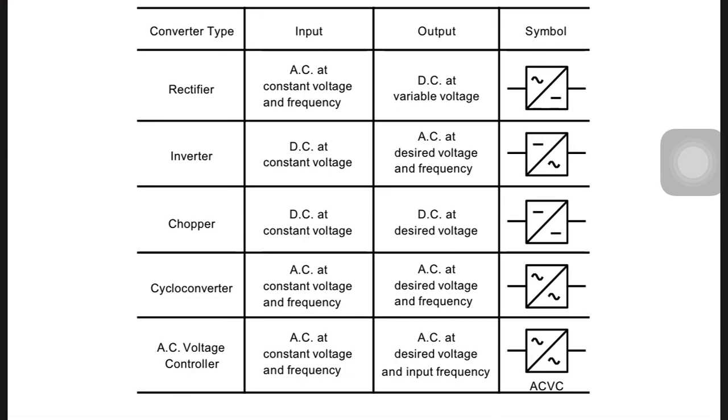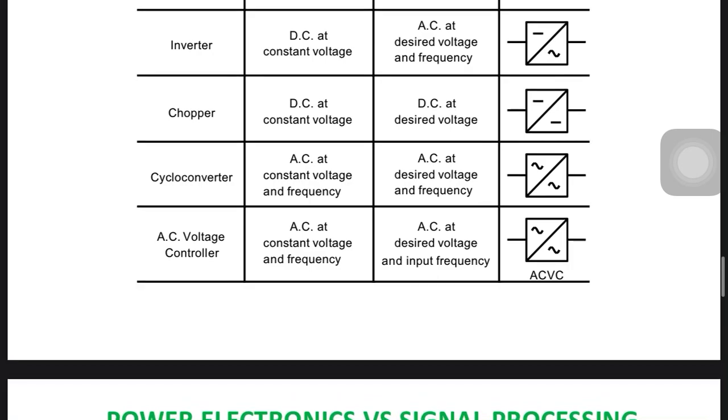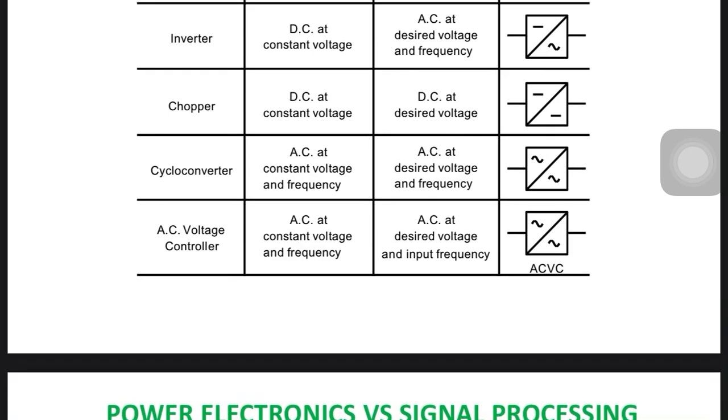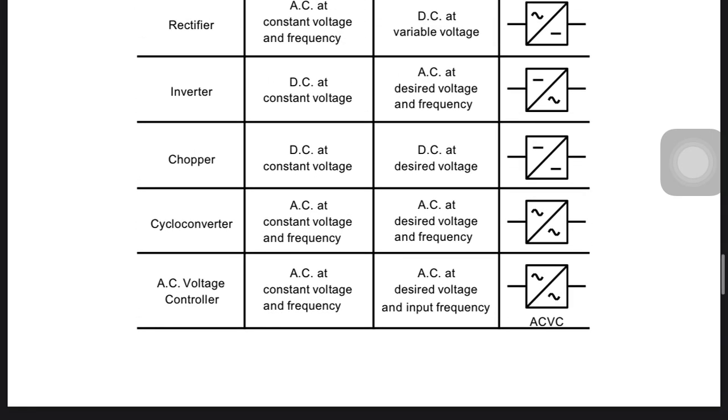The second is an inverter. Inverter means the input is in DC form, but the output is in the form of AC, a controllable AC. Most probably we do not use a thyristor in an inverter, because of the triggering issue: we need to turn off the thyristor, commutation is required, that is why.